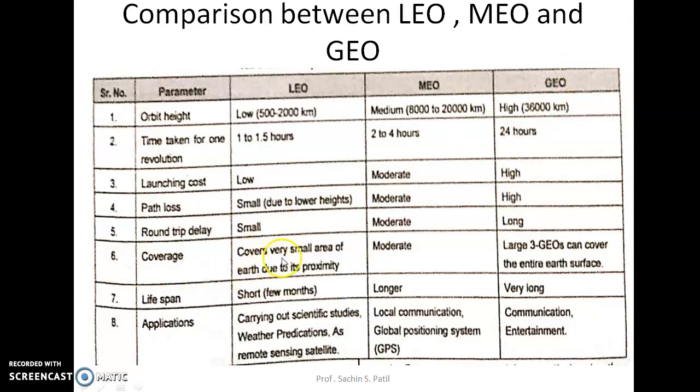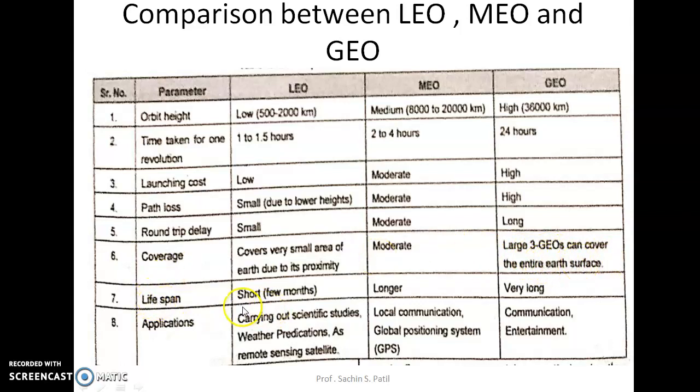A low Earth orbit satellite covers a very small area of Earth due to its proximity, because the satellite is very near. A medium Earth orbit satellite is in between LEO and GEO, with moderate coverage. For geostationary Earth orbit satellites, 3 satellites are enough to cover the whole Earth surface.